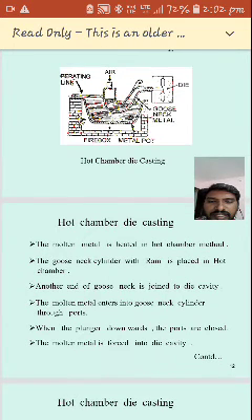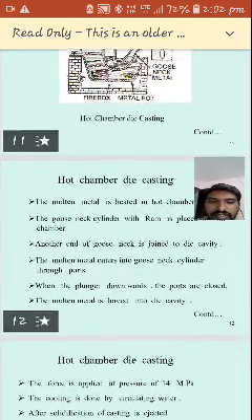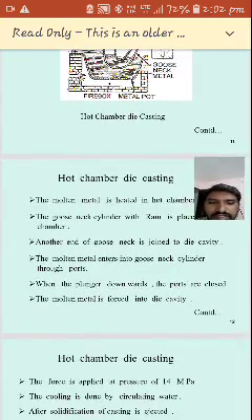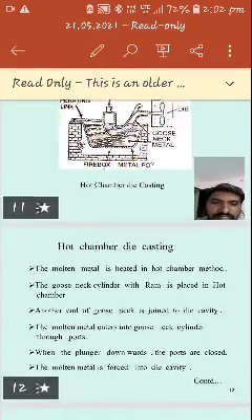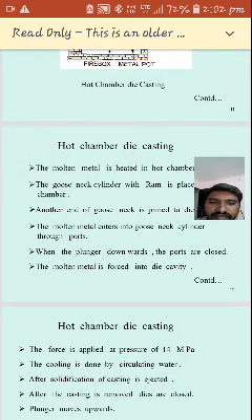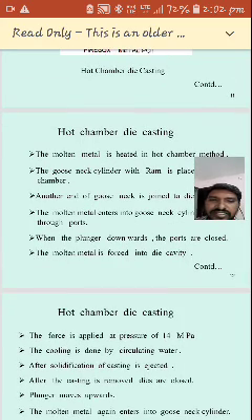When the plunger goes downwards, the ports are closed and the molten metal is forced into the die cavity. The force is applied at a pressure of 14 megapascals. The cooling is done by circulating water. After solidification, the casting is ejected. Solidification is nothing but the molten metal, which is in liquid state, turning solid.